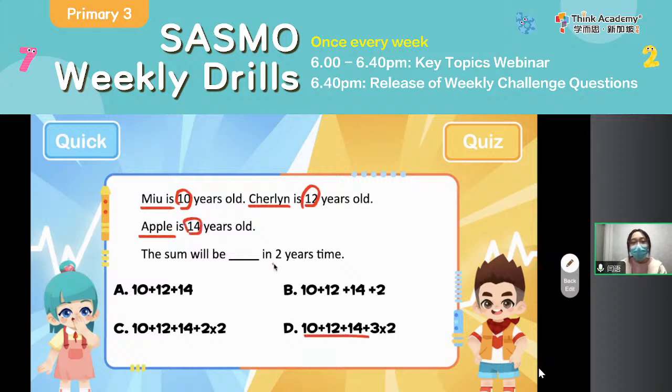And then following this, you see that in 2 years' time, every person will get 2 years older. So how many 2s should we add? It should be 3 times 2. Okay, 3 people, 2 years, multiply together. Any question now? Yeah, I see that some of you said, teacher, there are 2 people only, Mew and Shirley. No, teacher Apple is also a person, okay? Don't just regard it as a kind of fruit.